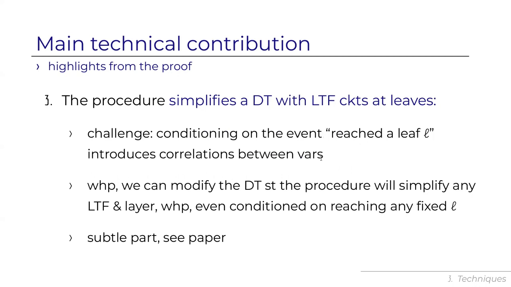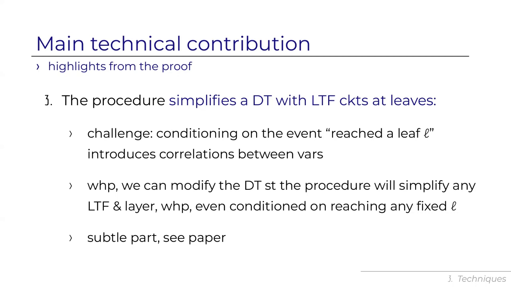And the third part is to argue that the procedure simplifies a decision tree with LTF circuits at its leaves, right? Because after one restriction, we get a shallow decision tree with LTF circuits at its leaves, and we want to argue that the procedure simplifies this model. And this is a challenging part, because when we analyze it, we want to argue what happens in every leaf, and whatever happens in a leaf is conditioned on the event that we reach this leaf. And conditioning on the event that we reach the leaf introduces correlations between variables, because we're using these projections that have blockwise correlations.